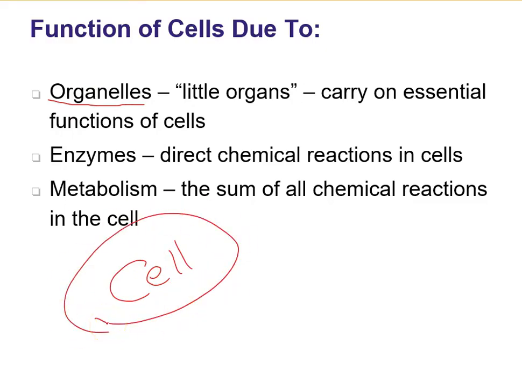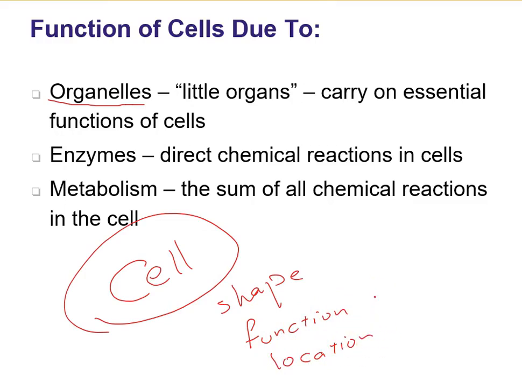Let's guess how many cells can be found in our body. 1,000? A million? We have trillions of cells found in our body. Among these trillions of cells, we have more than 200 different types of cells. Their shapes are different. They have different functions. They are found in different locations in our body.